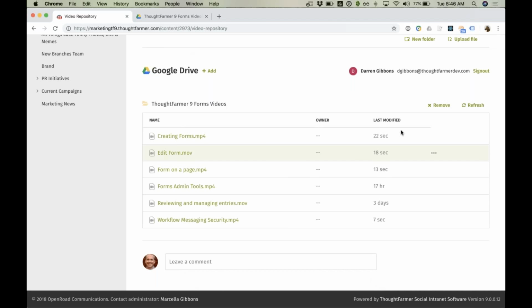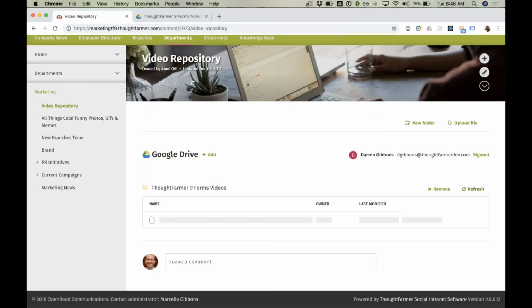I can reorganize stuff on this end. And once Google Drive finishes syncing, it will automatically make those changes reflected there on my intranet and in Google Drive. So everything stays in sync.